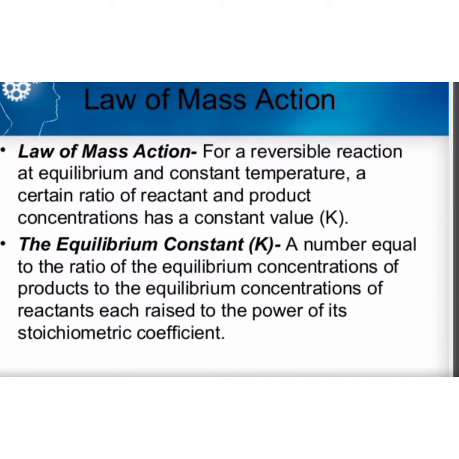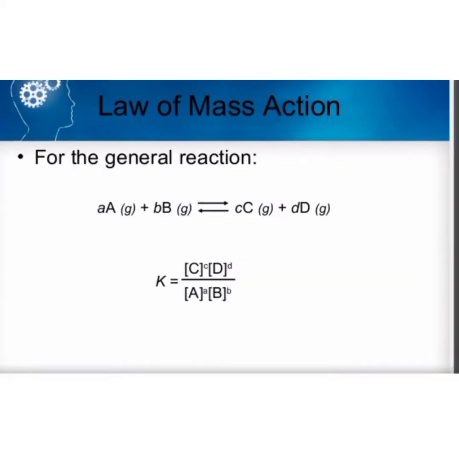According to the law of mass action, for a reversible reaction at equilibrium and constant temperature, the rate of reaction is directly proportional to the product of concentration of reactants raised to its stoichiometric coefficient. Equilibrium constant Kc is defined as the ratio of equilibrium concentration of products to equilibrium concentration of reactants raised to their stoichiometric coefficients. For a general reaction, aA plus bB gives cC plus dD,